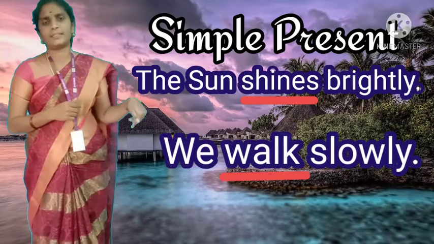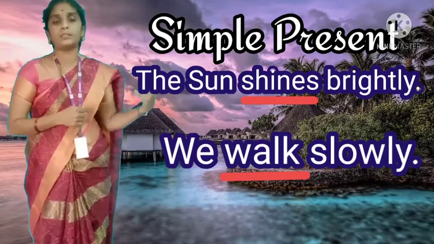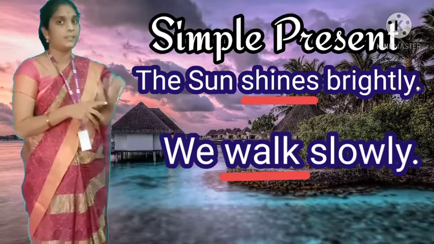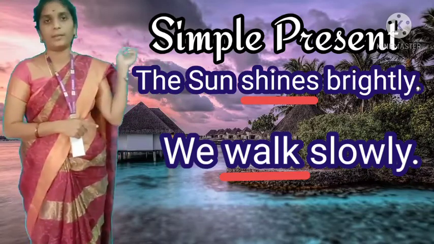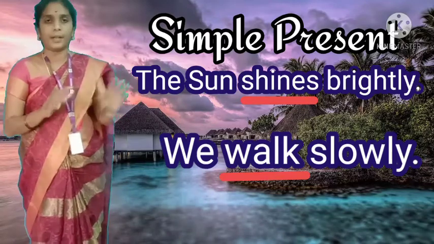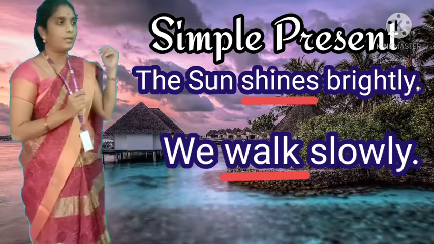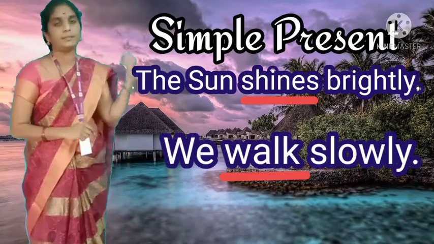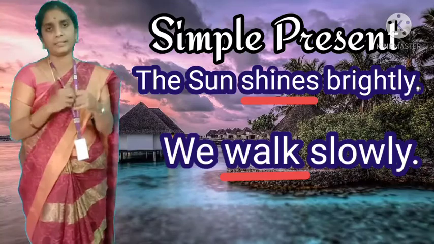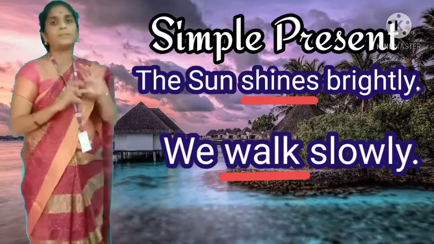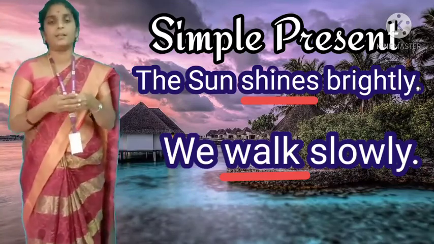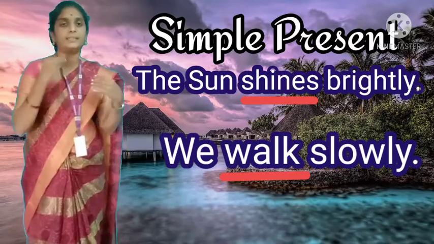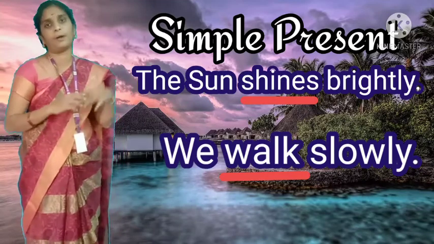Again in the next sentence, they walk slowly. What is the verb here? Walk. Now, see the difference. First verb shines, second verb only walk. Why am I saying this? Not only in simple present tense, whenever you are writing the tenses, the verb forms will change according to the subject, whether it is singular or plural.